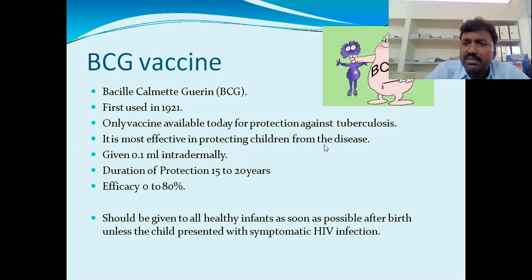It is effective in protecting children from the disease. It is a very, very effective and very good vaccine. The duration of protection is 15 to 20 years. Efficacy is 0 to 80%. It should be given to all healthy infants as soon as possible after birth, unless the child presents with symptomatic HIV infection. If the patient has HIV infection, we can treat.